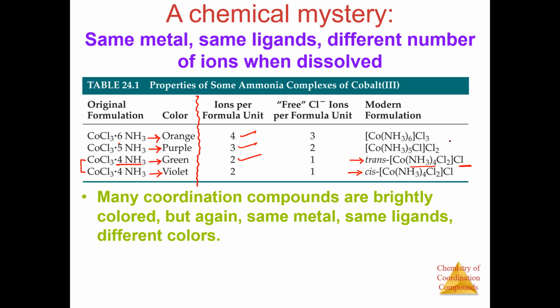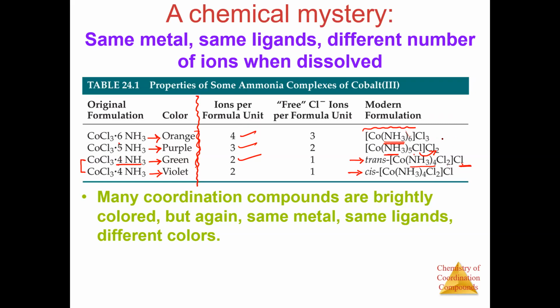When we added more NH3, then what happened? More NH3 went inside the coordination sphere, and one Cl went out. Here there was Cl2, now it is one Cl inside and two Cl outside. Now when I added more NH3, what happened? They get inside the coordination sphere, and the Cl3 came out. So that is why, due to the internal configuration of the coordination sphere, we had some changes in the color. Is that understood? Yes or no?